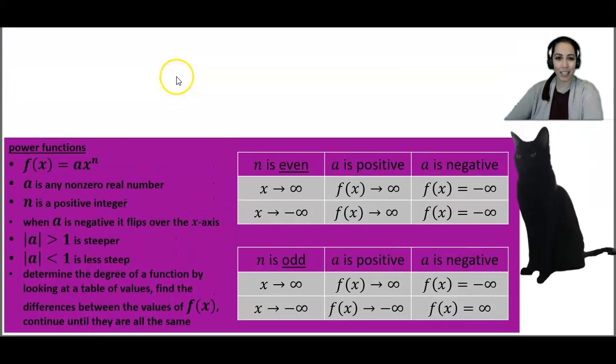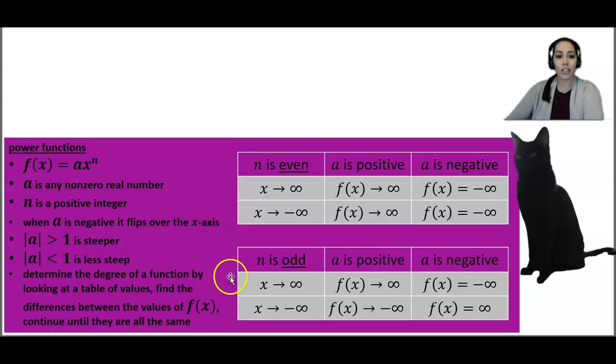Chloe is here with her latest cheat sheet notes. She wants you to know that a power function is written in the form f of x equals a times x to the n power. A is any non-zero real number, n is a positive integer. When a is negative, it actually flips over the x-axis. When you take the absolute value of a and it's greater than 1, it's going to be steeper than your parent function. If the absolute value of a is less than 1, it will be less steep than your parent function.